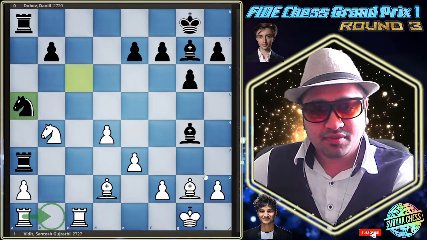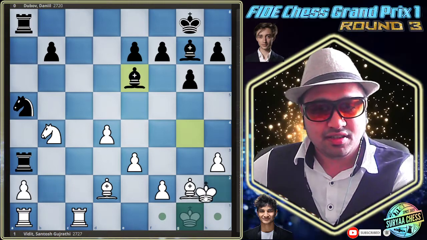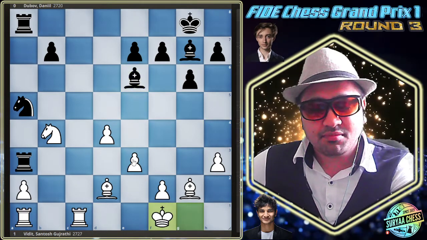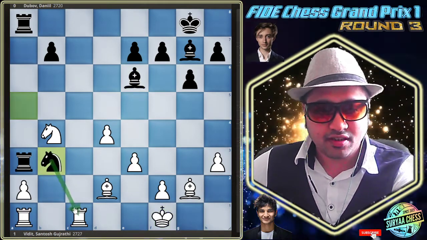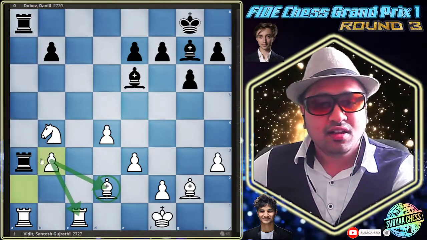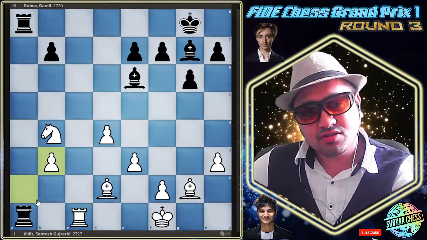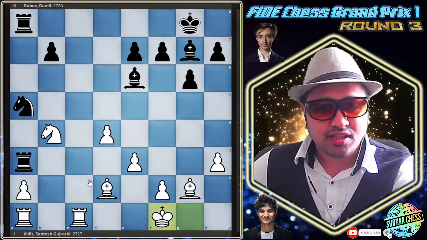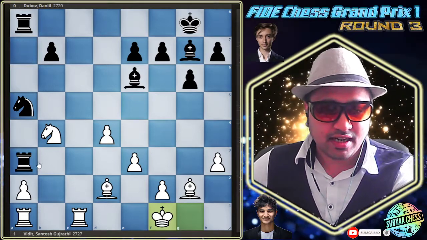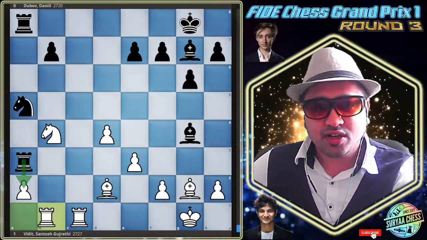Otherwise, let's suppose he plays some random moves like this, maybe just go back and maybe something like this. I'm just trying to show you what will happen over here. A lot of things were happening here. If you take over here, then it's just an exchange-down situation for you. So it's not a good move for you. So what is the other move possible over here? Maybe Vidit played correctly. I just wanted to show you what threats were possible.